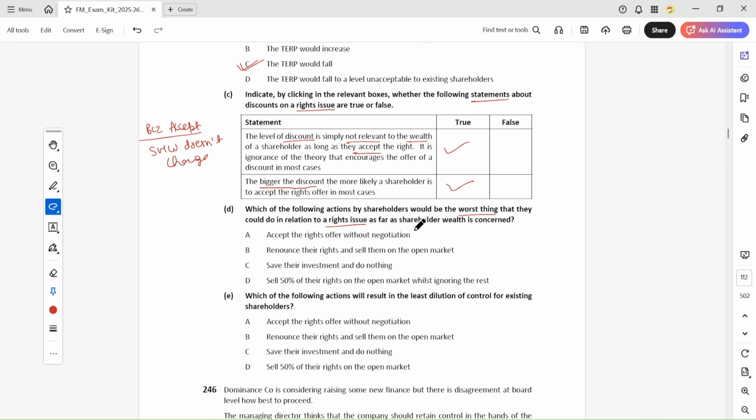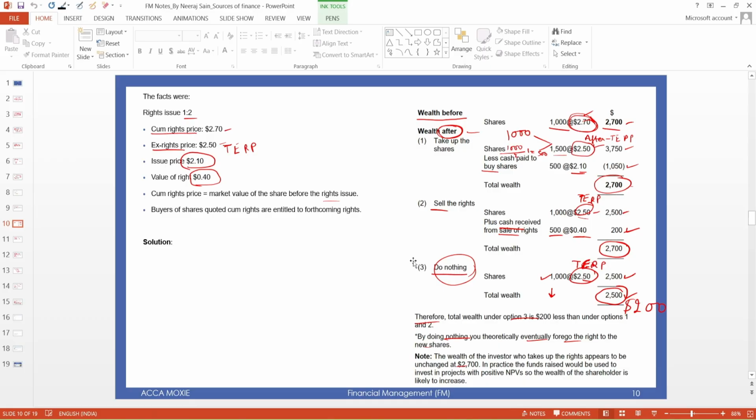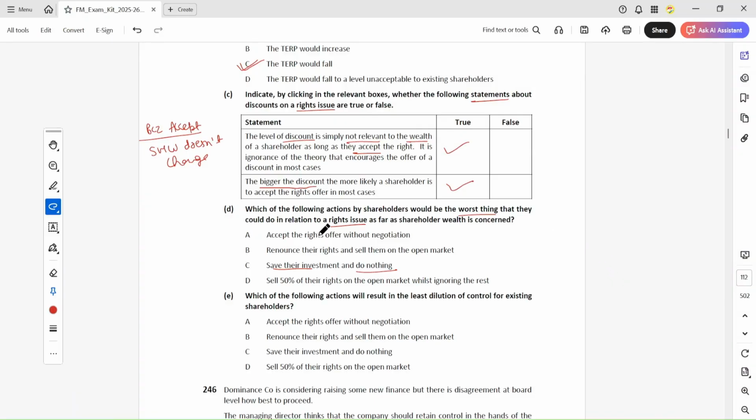Okay, which of the following actions by a shareholder would be the worst thing to do in relation to a rights issue? The worst thing a shareholder can do is do nothing. Doing nothing will reduce the shareholder wealth by 200 here. But when you take up the rights issue, or when you sell the right, then your wealth will not change. So doing nothing will lose your wealth. Doing nothing is the worst option.